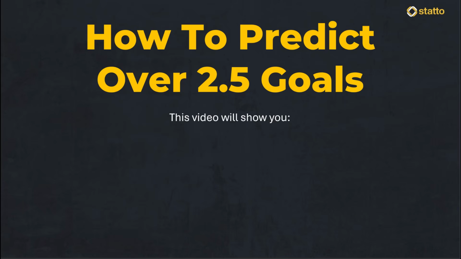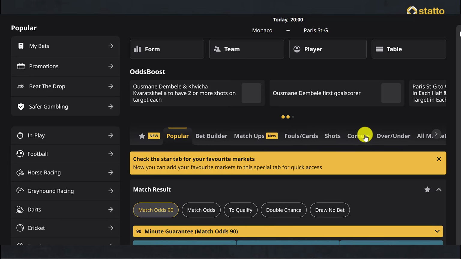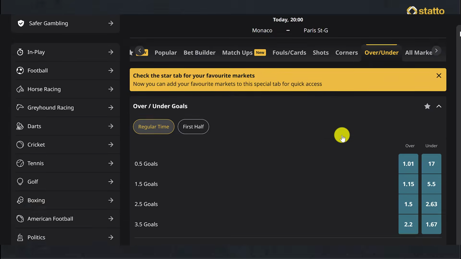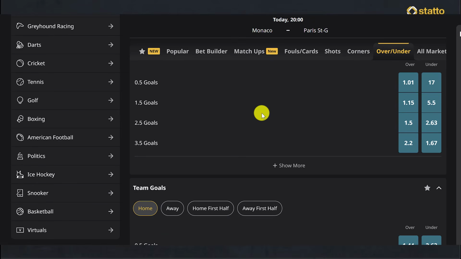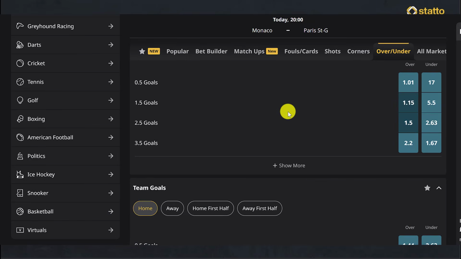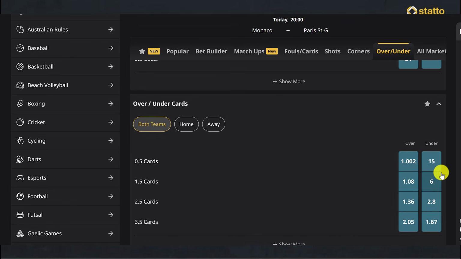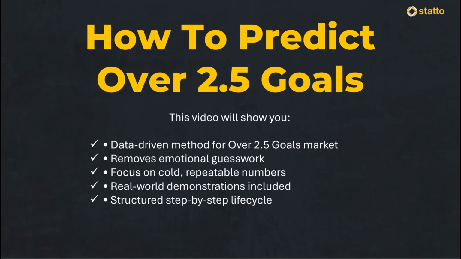In this video, we are going to look at a data-driven method for predicting the over 2.5 goal market by removing the emotional guesswork and focusing on cold, repeatable numbers. And I will show you some real-world demonstrations of this logic in play so you can see exactly how it works. We are going to break the entire framework down into a clear, step-by-step life cycle. So, go put the kettle on and let's dive right in.